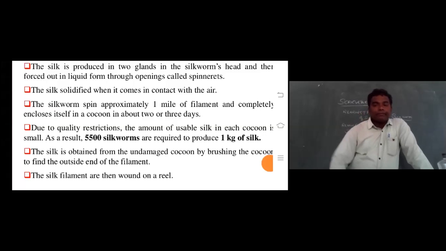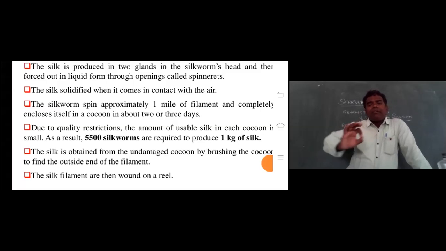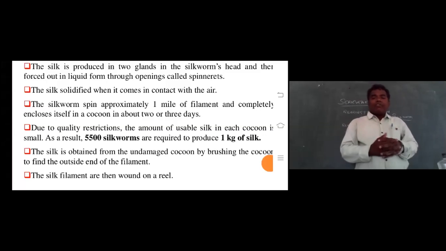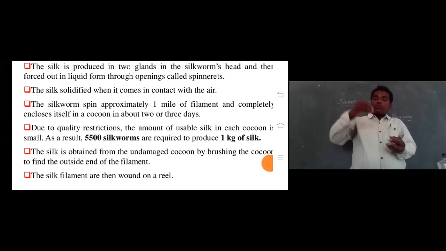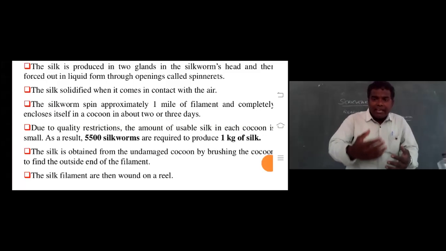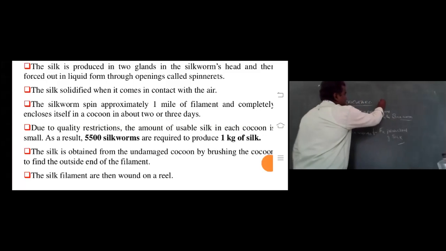Right now, the silk filaments are wound onto a reel. We collect the threads from the cocoon by the process of reeling, after stifling. Stifling is the step before the reeling process, and we will explain it.